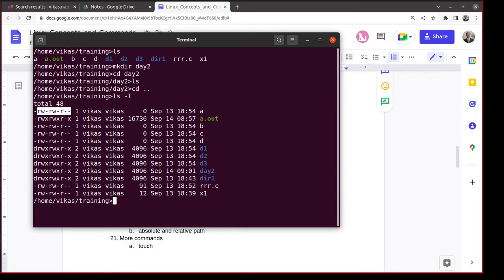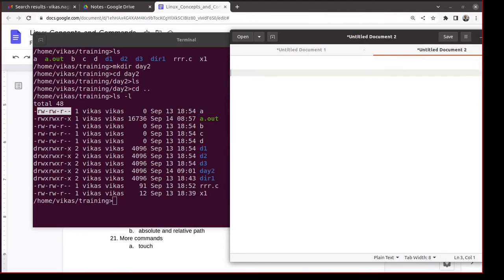There are 9 more characters. The format of those characters is rwx, rwx, rwx. The first is user, the next is group, and the last is others. So basically, for every file, what can you do? You can read the file, you can write, that is modify the content of the file, and you can execute the file.